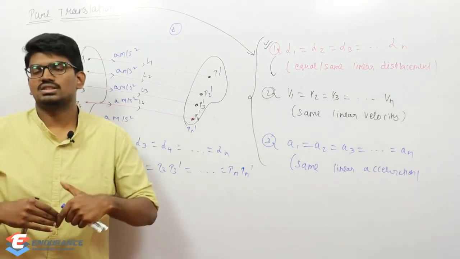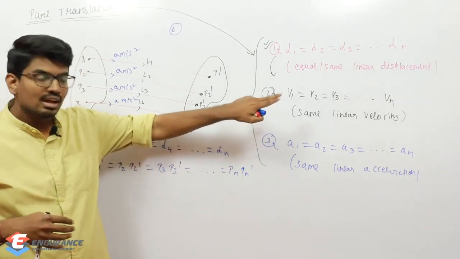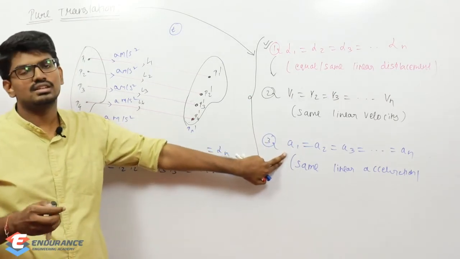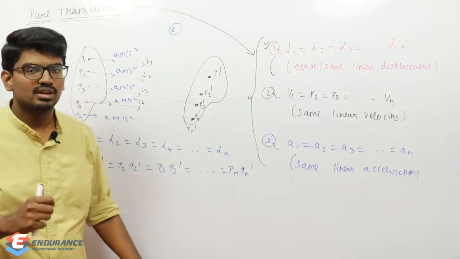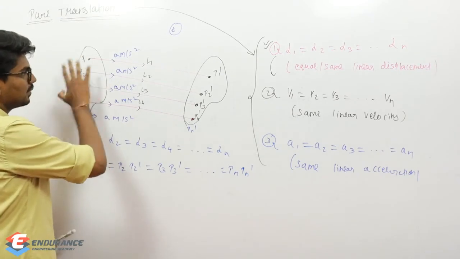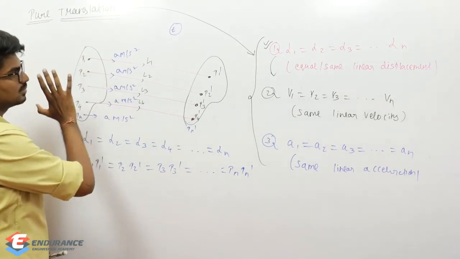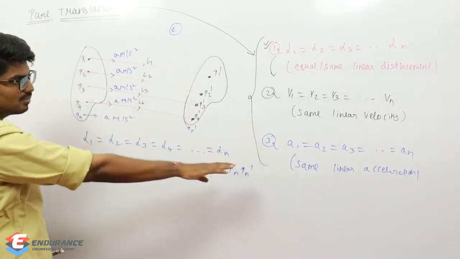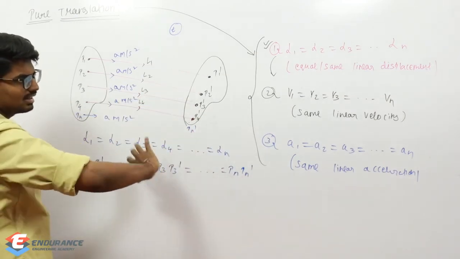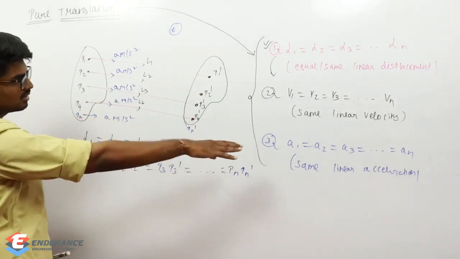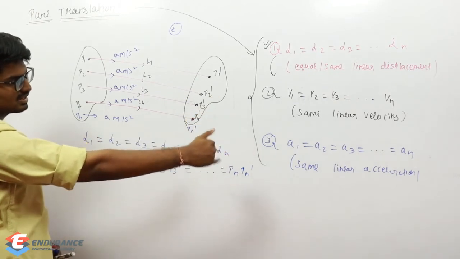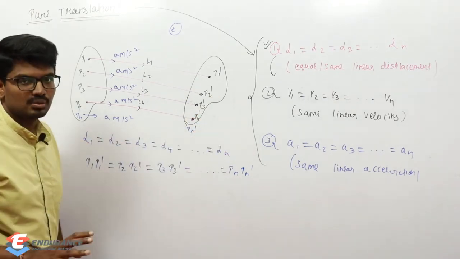Because of that, linear velocity is also becoming the same, and because of that, linear acceleration is also becoming the same. So each and every point in a rigid body, if it undergoes pure translation, has the same motion parameters. Under linear motion, displacement, velocity, acceleration, all three are going to be the same only.